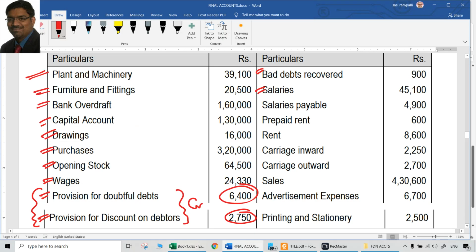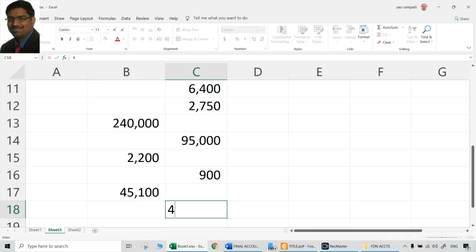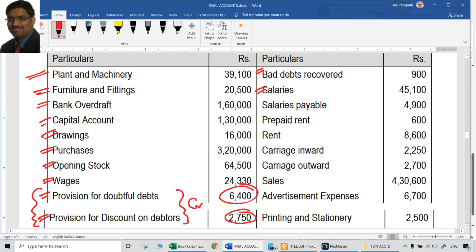Now the question was salaries payable, prepaid rent, which aspect they did already, which aspect they did not do. So normally what aspect would have been done is the P&L aspect. What aspect would not have been done is the balance sheet aspect. So let us consider like that and see if the trial balance tallies. If it tallies, that means it holds good. So salaries payable is a liability, outstanding expenses. So let us treat it as a credit balance.